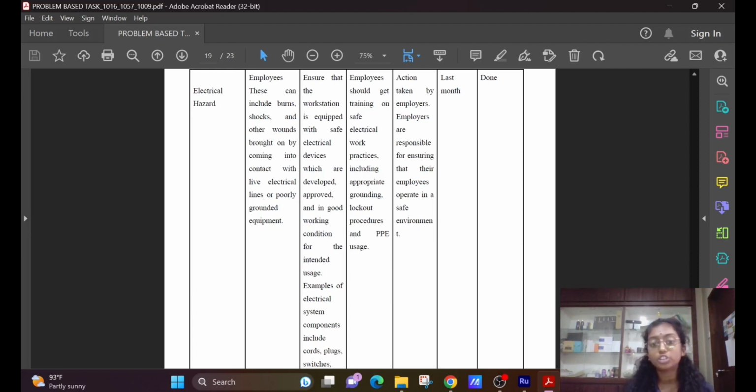The employers are responsible for ensuring that their employees operate in a safe environment. Action taken last month, and the action is done. Next, THILASINI will explain the further asset.